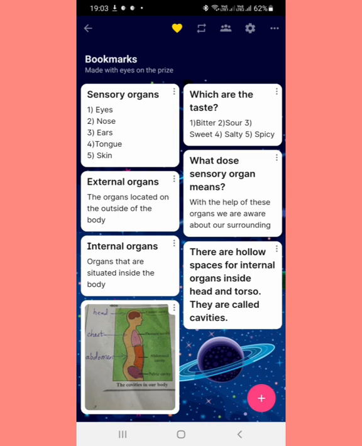Then external organs, the organs located on the outside of the body. Then we learned about internal organs that are situated inside the body. Then we learned that there are hollow spaces for internal organs inside your head and the torso, and they are called cavities. First is the cranial cavity, then thoracic, abdominal, and pelvic cavities.